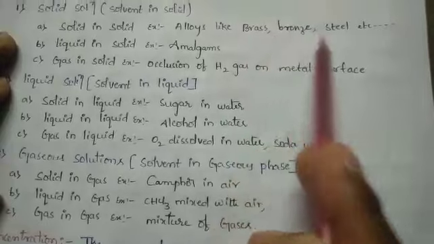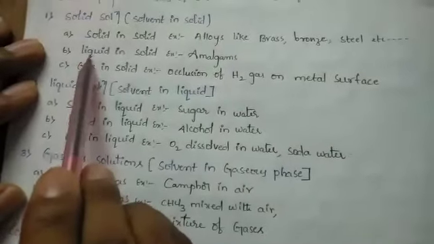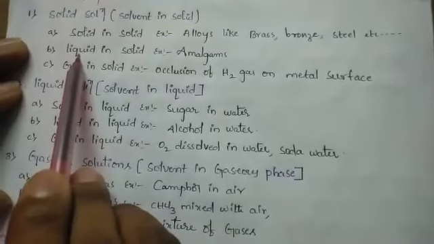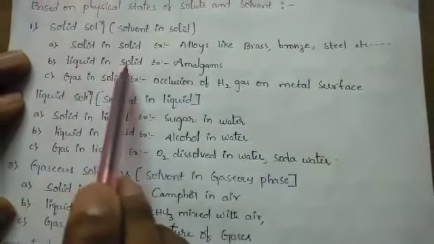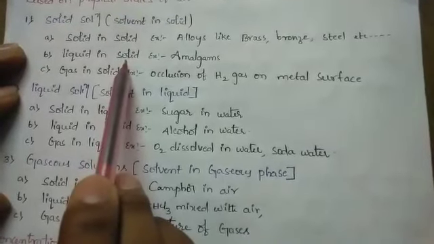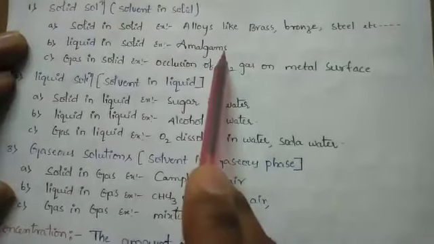These are metal alloys. Next is liquid in solid. The solute is present in the liquid state, but the solvent is present in the solid state. Examples are amalgams.